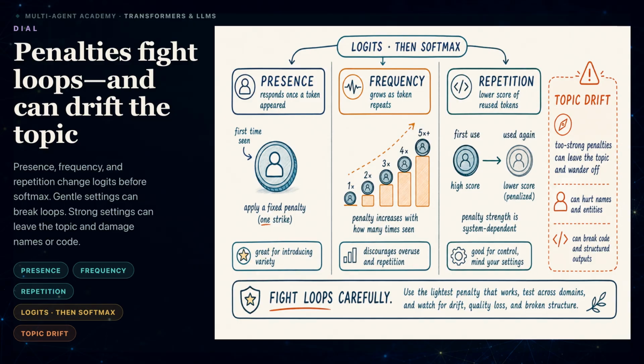Strong penalties can also suppress tokens that the answer must repeat. The result may lose topic continuity or corrupt names, identifiers, and code. Penalties therefore target a specific measured behavior. They are not a general improvement to model accuracy. If repetition falls but task accuracy also falls, reduce the penalty and inspect the full token distribution.